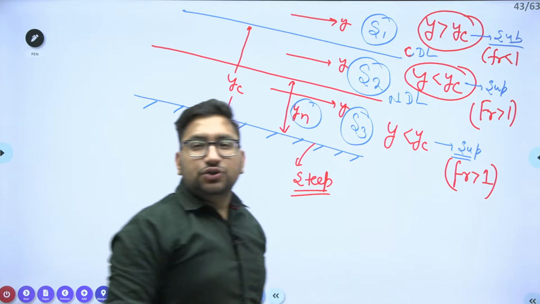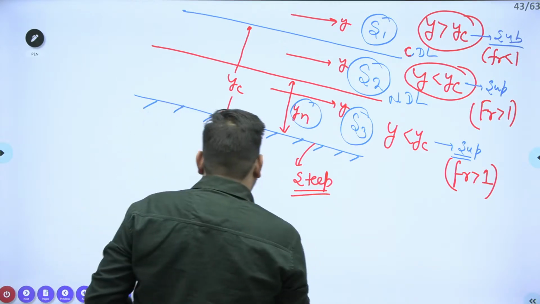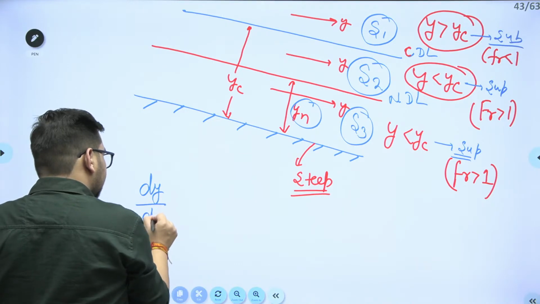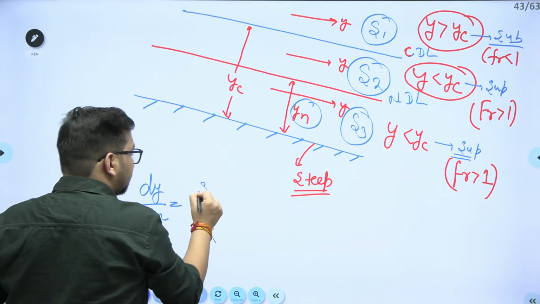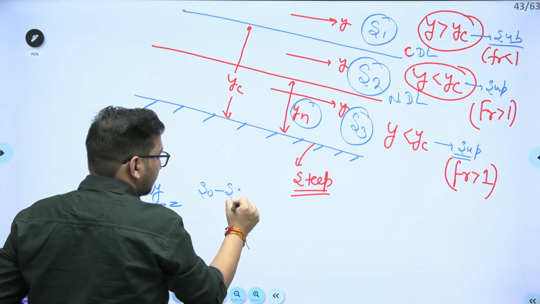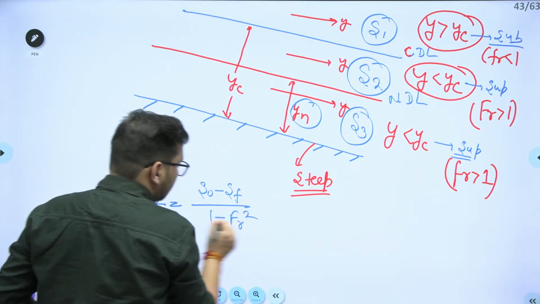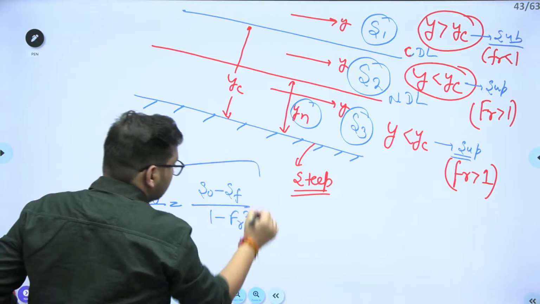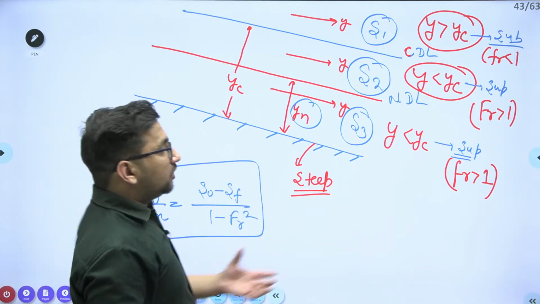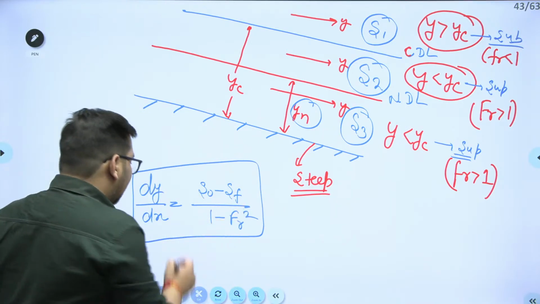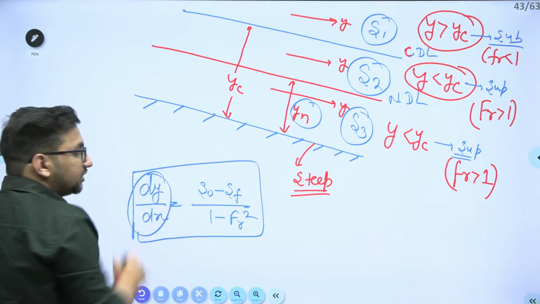Clear? So if you remember, we have seen one relation: dy by dx is equal to S naught minus SF upon 1 minus Froude number squared. Depending upon the Froude number, S naught and SF values, you can tell whether dy by dx will be positive or negative.